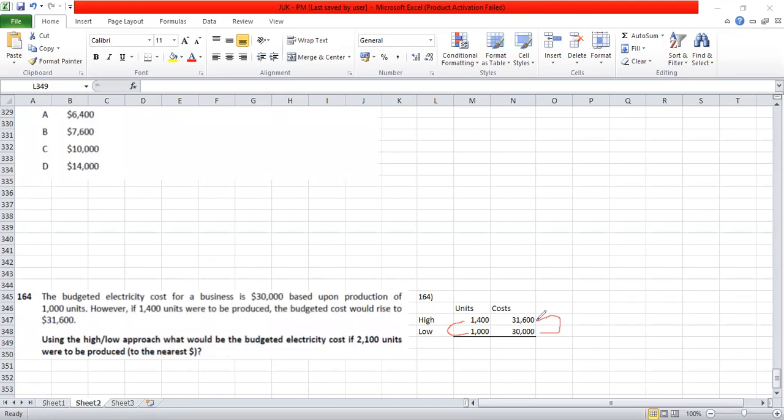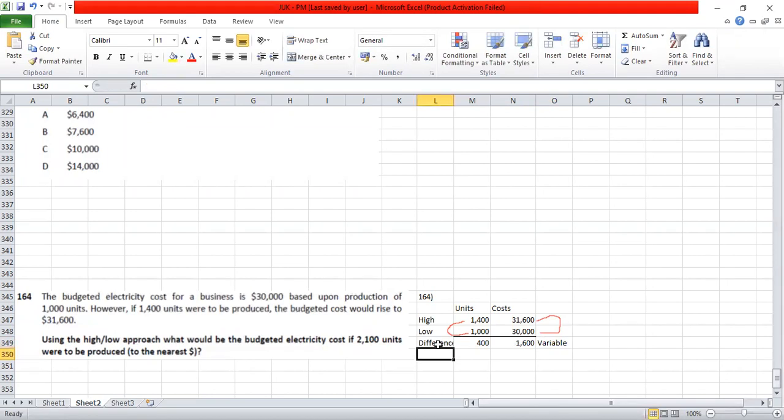So let's mention the difference between these two levels. How much is the difference? In units it is 400, and in cost it is 1,600. This is all because of variable cost, so that's the variable component.